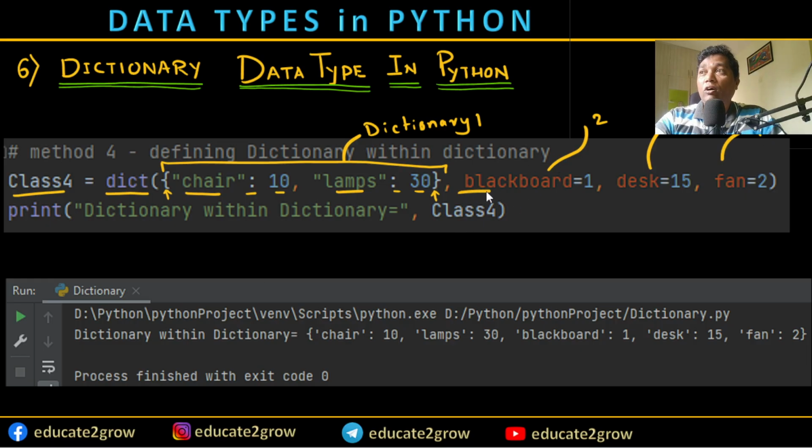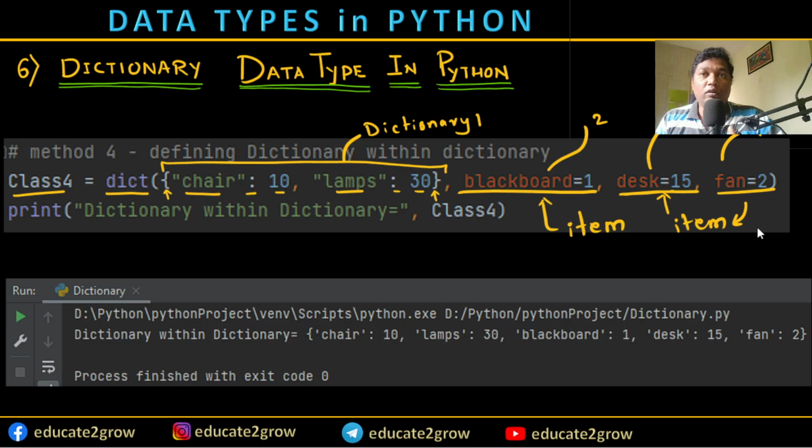This complete information is called an item, and this is the second item. All these are items. The print will give you the dictionary within the dictionary. If I execute the command, run, you see the dictionary within the dictionary. The output comes like this: curly bracket here, curly bracket, and it contains all the information. These are all items of the dictionary.